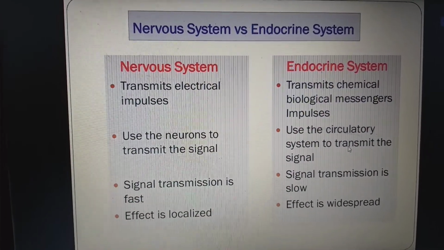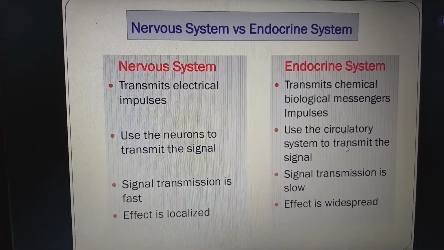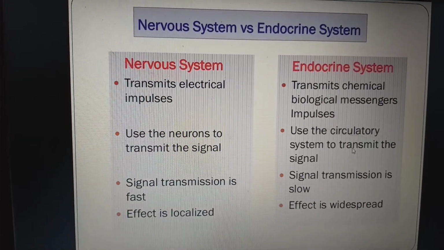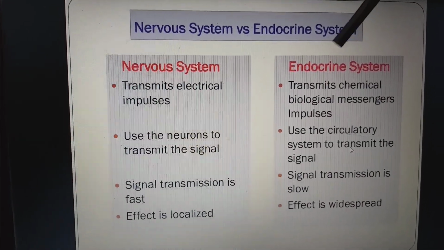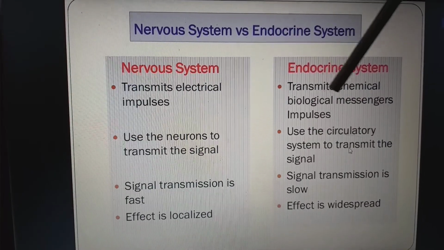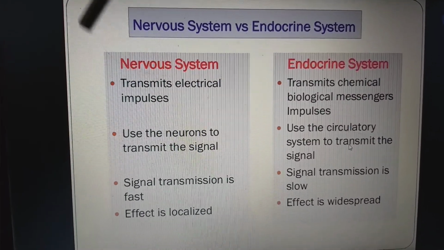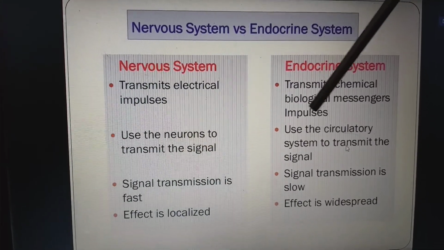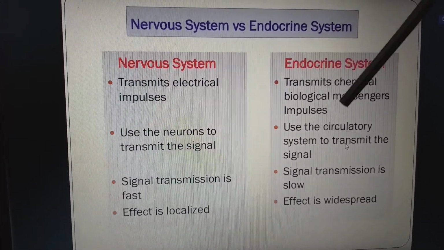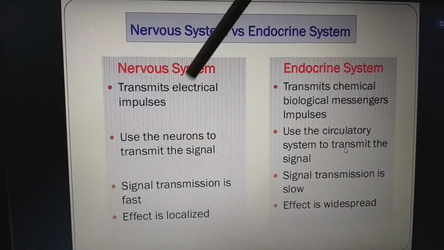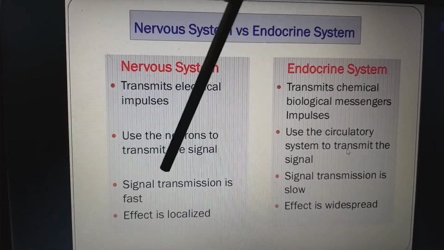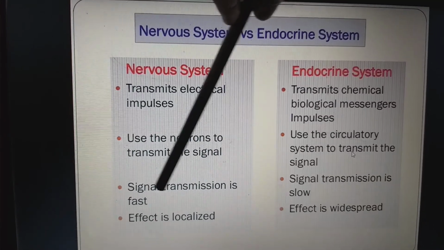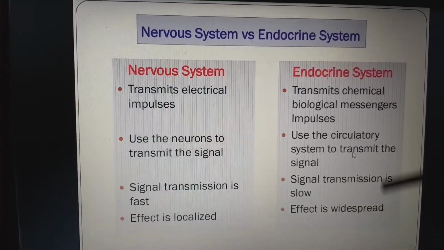Coming to the differences between the nervous system and the endocrine system. First, the nervous system transmits electrical impulses. The endocrine system transmits chemical biological messenger impulses. The nervous system uses neurons to transmit the signals. Here it uses the circulatory system, blood, to transmit the signals. The nervous system signal transmission is fast. Its signal transmission is very slow. Here the effect is localized. Here the effect is widespread.